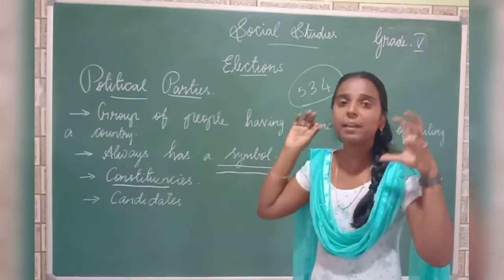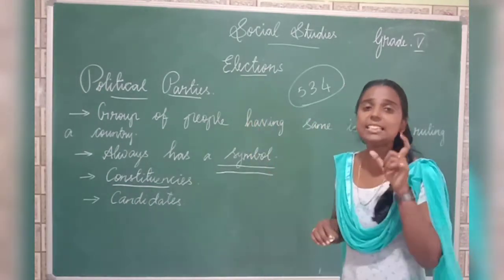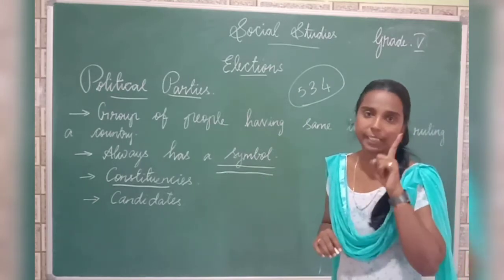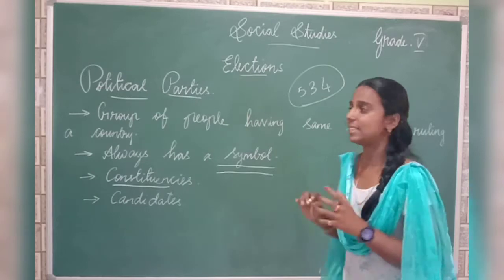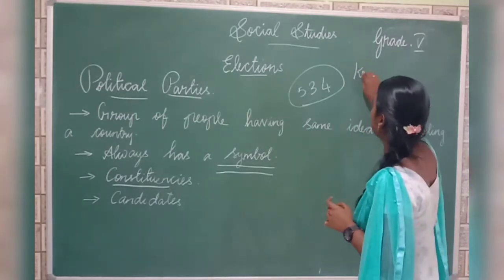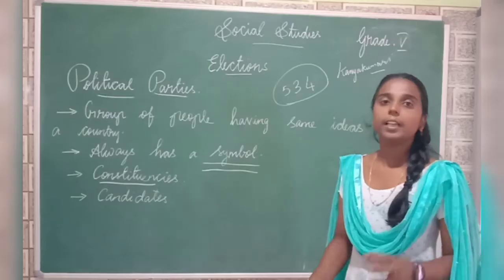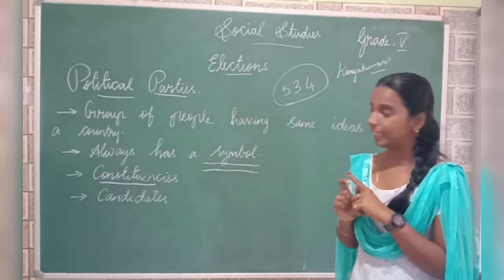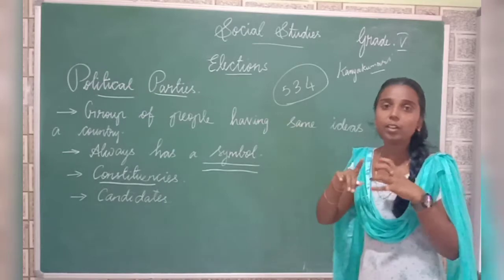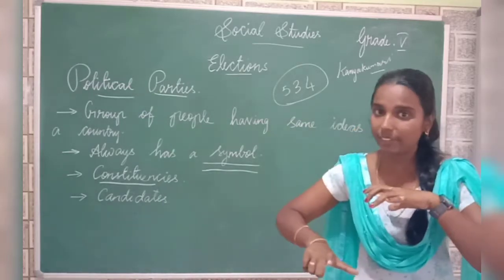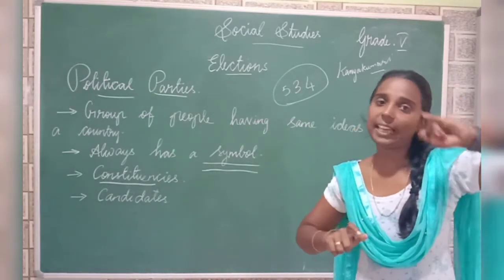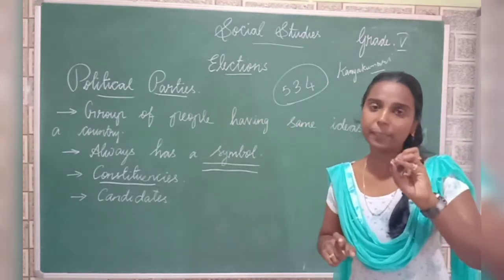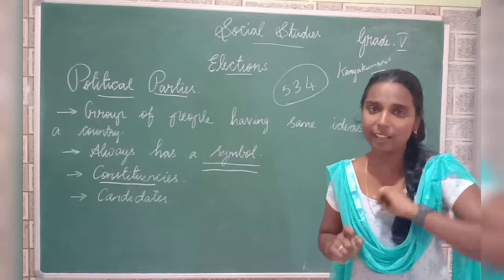So at the time of the central government election, in each and every constituency, one person from one party will contest. For example, we can take our Kanyakumari constituency. From each and every party, one person will contest. Now in our state government, we have two main parties, that is ADMK and DMK. And in the whole of India, we have two main parties, BJP and Congress, right?